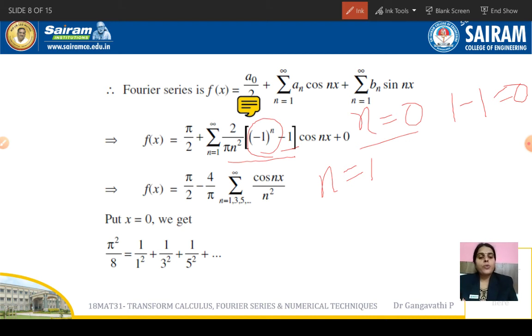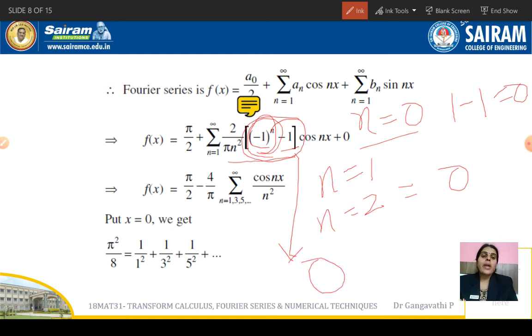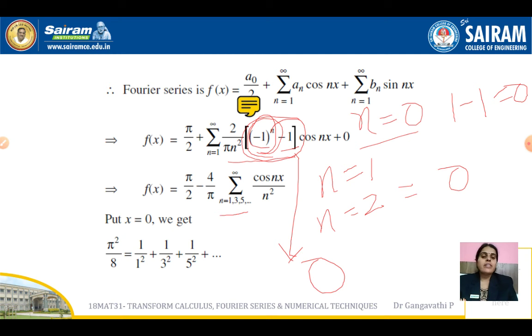When n is equal to 2, we get plus 1 here, minus 1, it gets cancelled, so that becomes 0. So for even values of n, the entire term becomes 0. When n is odd, we are getting the answer as minus 2. So therefore, we have written clearly that the summation exists only for n is equal to 1, 3 and 5. So for all other values, it will be 0.